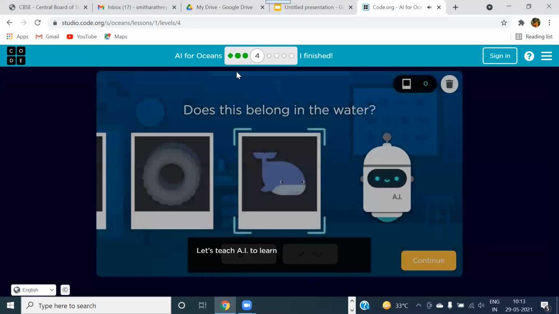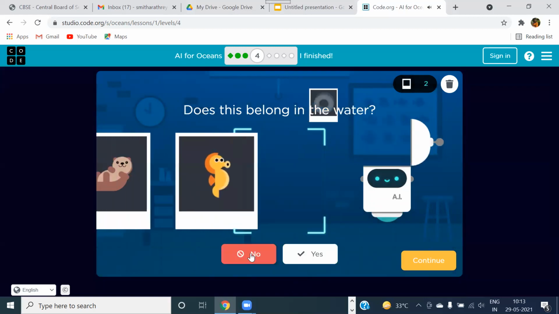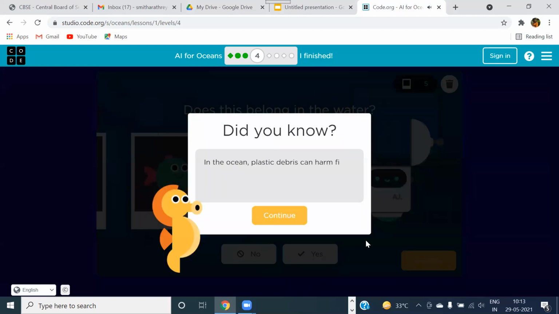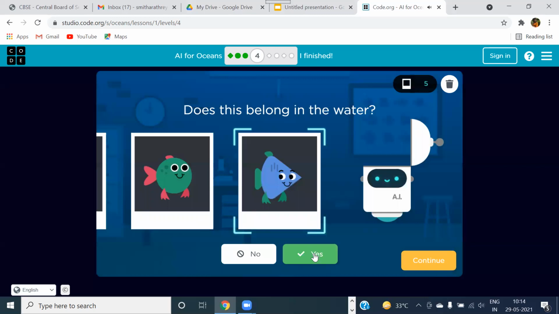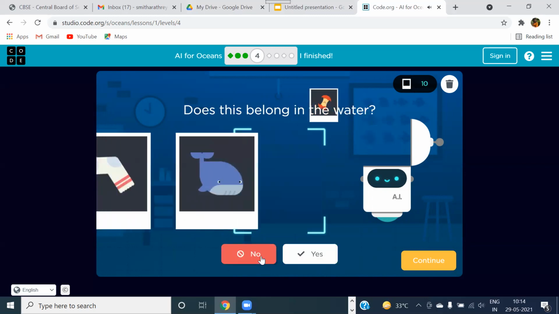So we are becoming more and more specific now. See, as you can see at the top, we have come to level 4, which is about the things that belong to water and do not belong to water. So let's do that now. Continue. See, now new pictures are going to occur. So please be careful while training your data. Other animals are also coming. Marine mammals are also there. So it is giving you a hint. See? That please be careful of what you're choosing and what you're not choosing. Okay, so let's be careful. Some wrong things I am also doing just to make sure that the garbage in, garbage out concept can also be taught to the children.